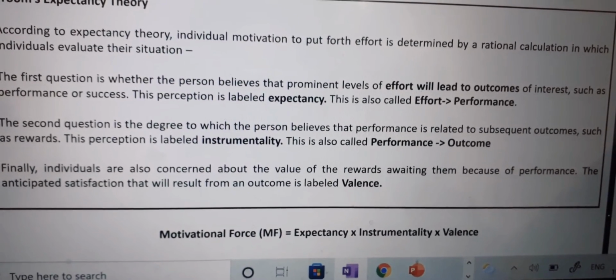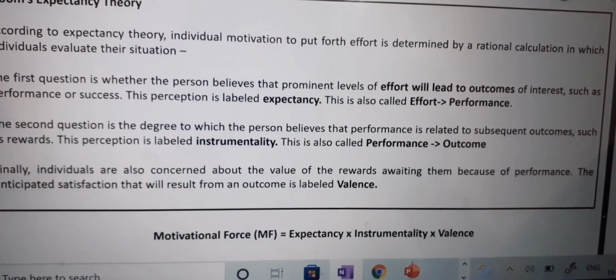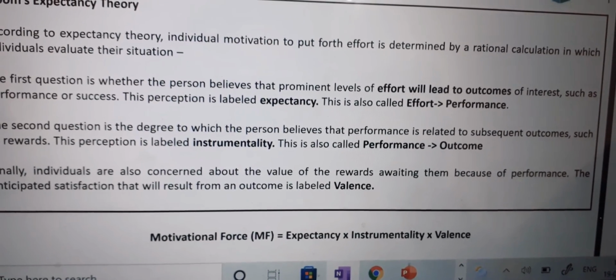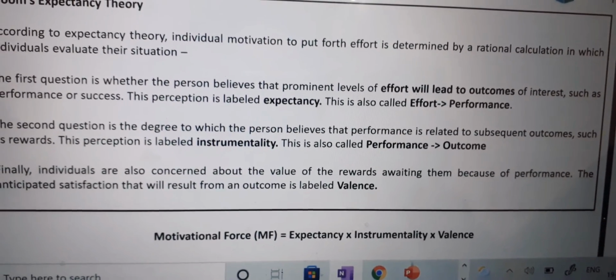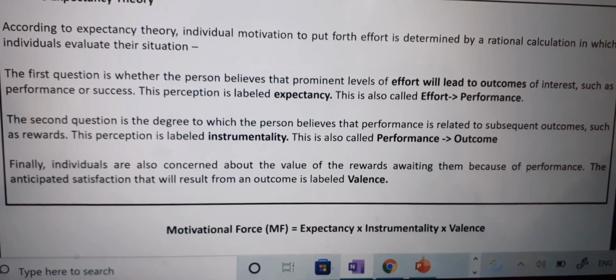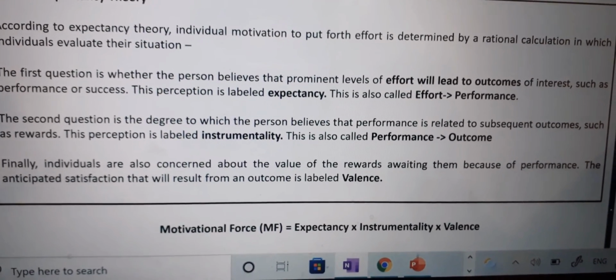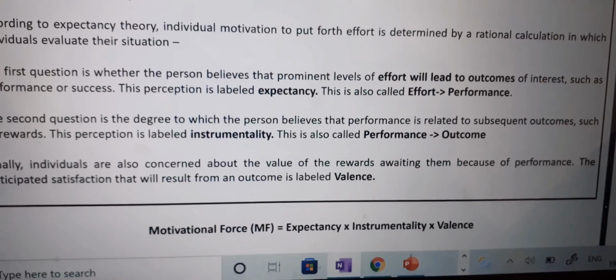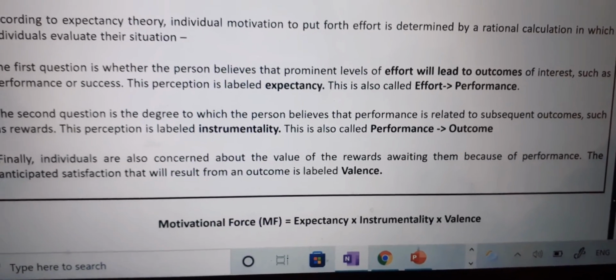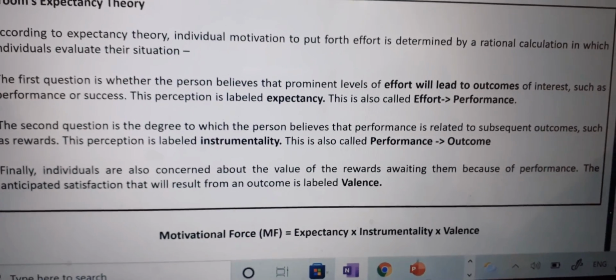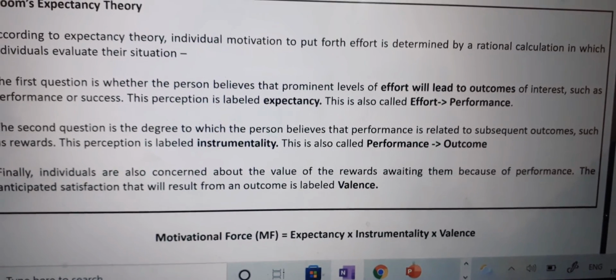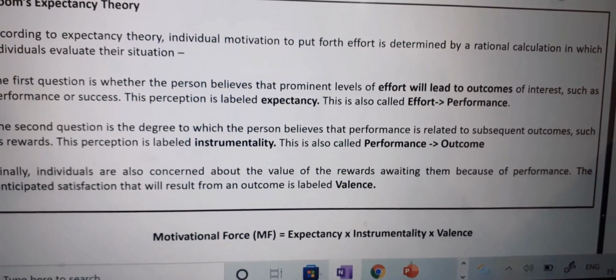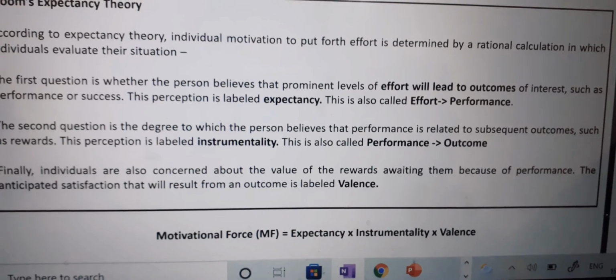This perception is labeled expectancy. This is also called effort is greater than performance. The second question is the degree to which the person believes that performance is related to subsequent outcomes, such as rewards. This perception is labeled instrumentality. This is also called performance is greater than outcome.